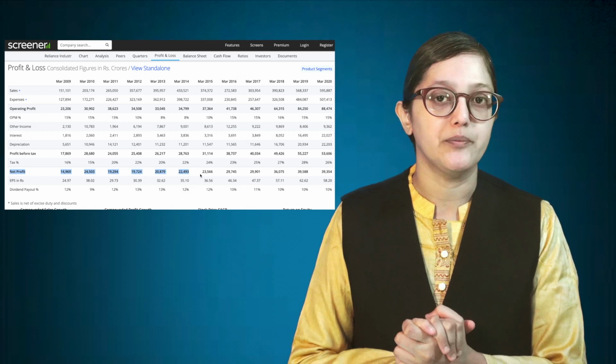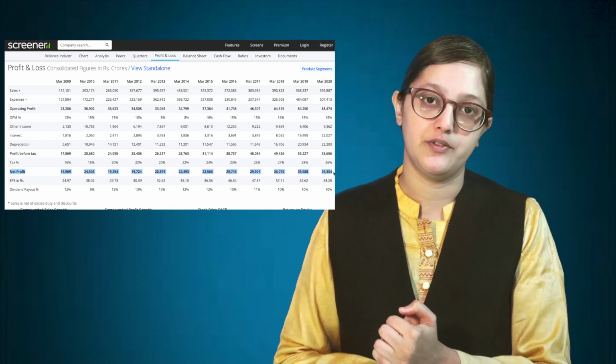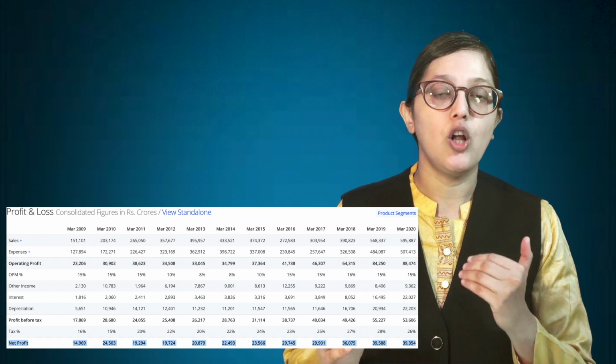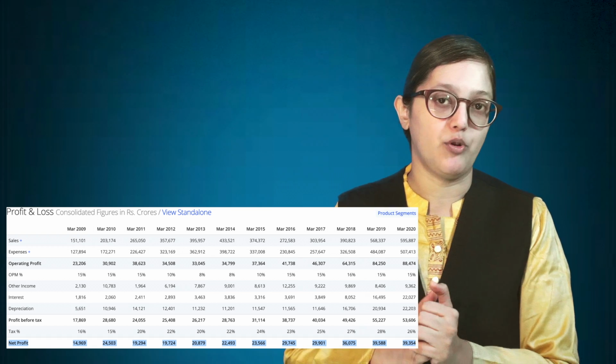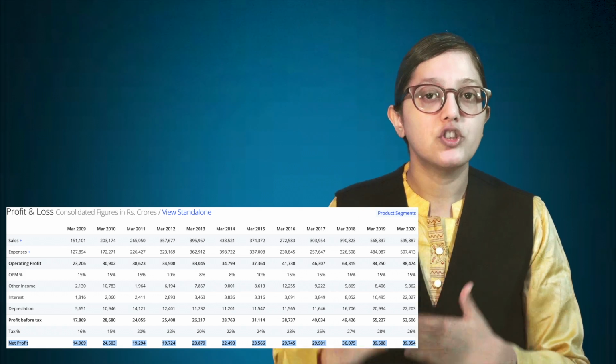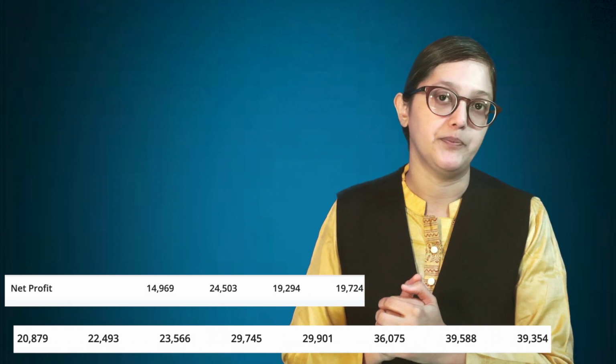Now observe the general trend in the profits. Here, you can notice that there is an overall upward trend in the net profits. This shows that the company has grown steadily over the years. So from the long-term profitability perspective, you can assume the company has good continuity of business. This is about net profits.